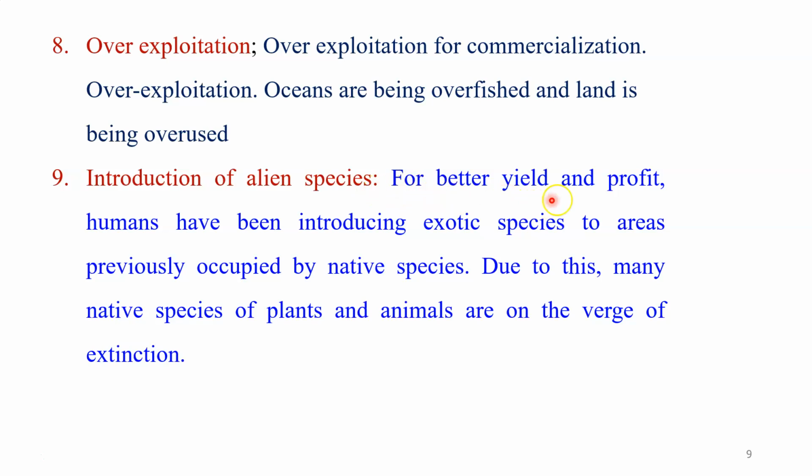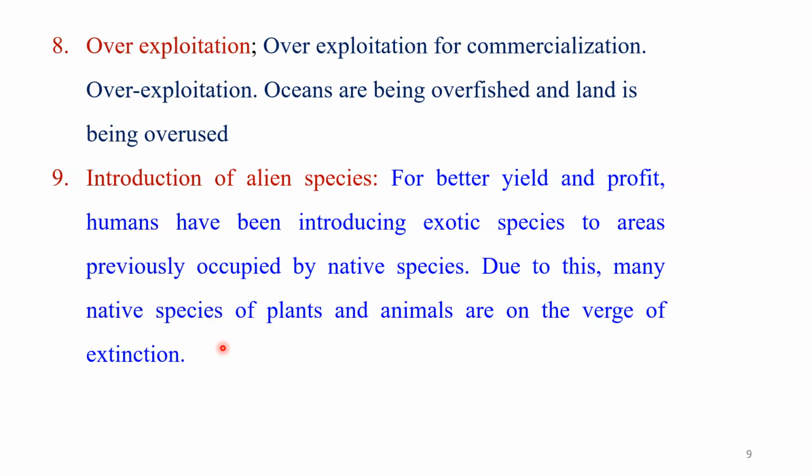Yes, for better yield and profit, humans have introduced new species to areas previously occupied by native species. Due to this, many native species of plants and animals are on the verge of extinction. What does it mean?